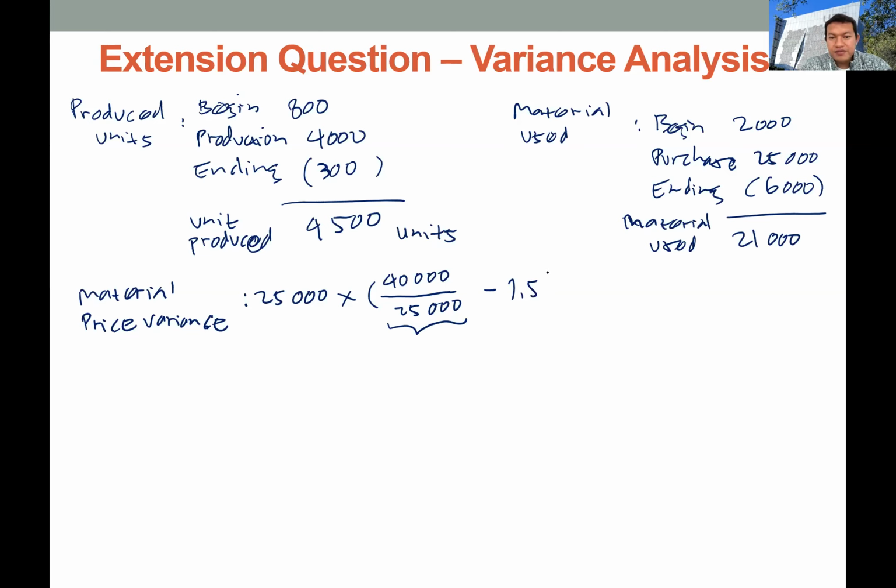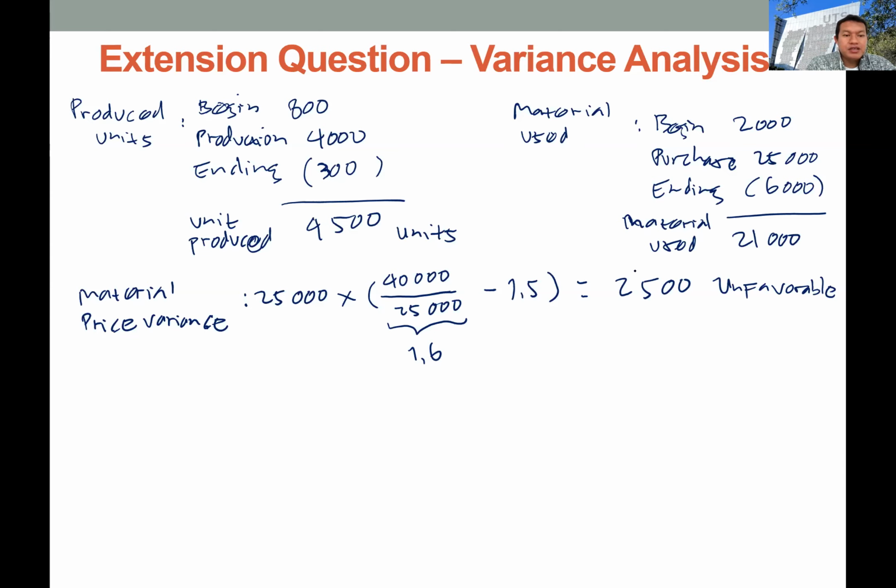So the actual price is 1.6. You can see that the actual price is higher than the budget price, so this variance will be unfavorable. 0.1 times 25,000, we get 2,500 unfavorable variance.